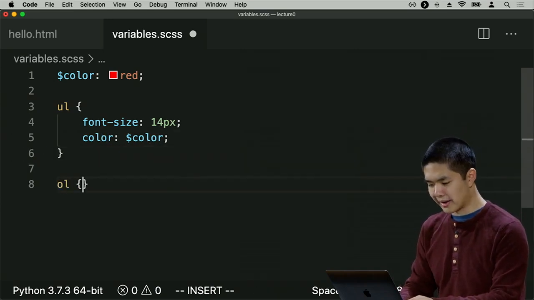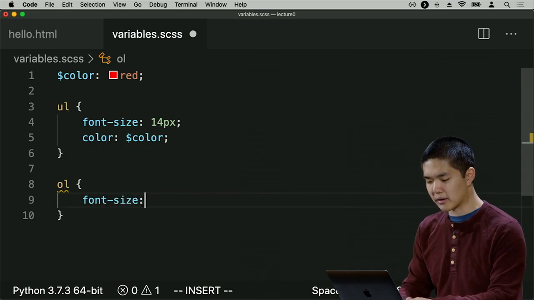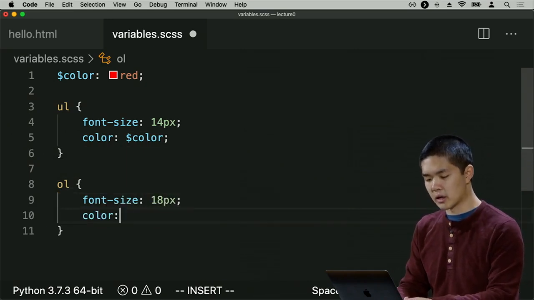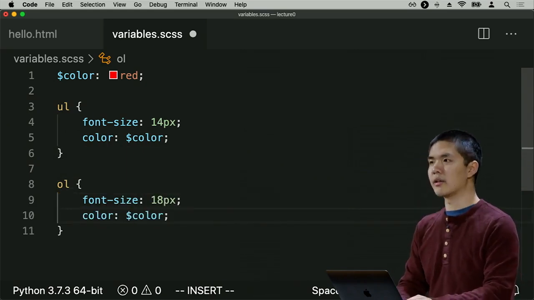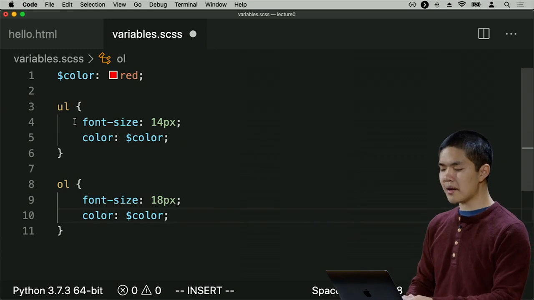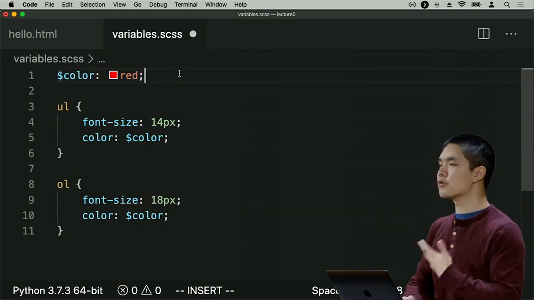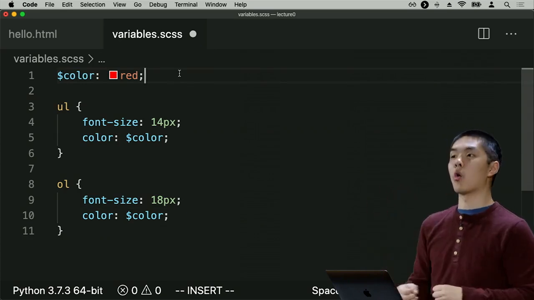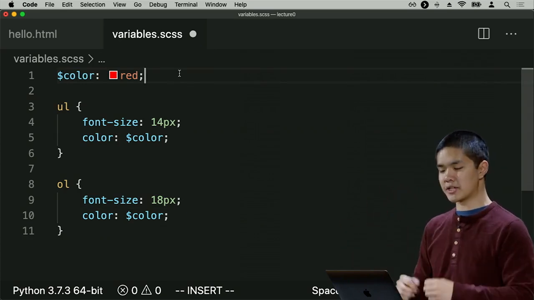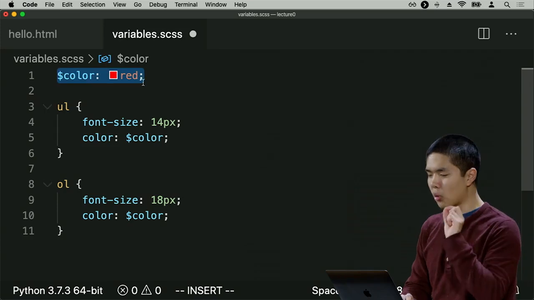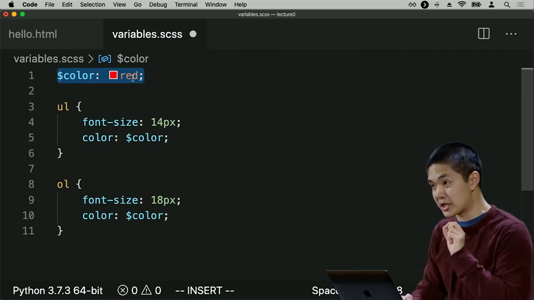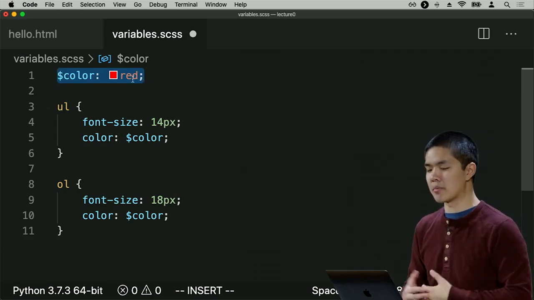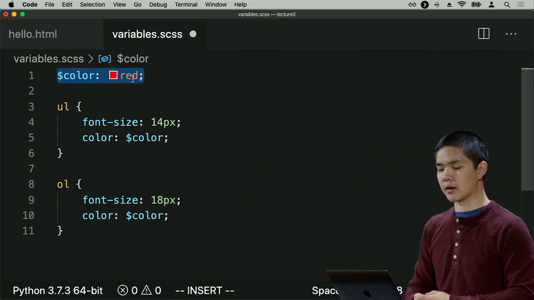Then for an ordered list, I'll also say font size 18 pixels and say color should also be this variable called color. By using a variable, I've removed the repetition. Rather than having the word red show up in multiple places in my code where I would need to change it twice if I ever needed to change it, now I have defined the variable once, and I only ever need to change it in one place if I ever need to make modifications to this particular file.